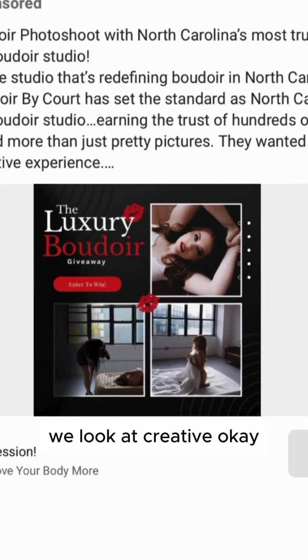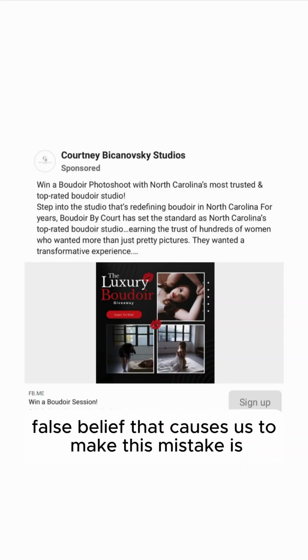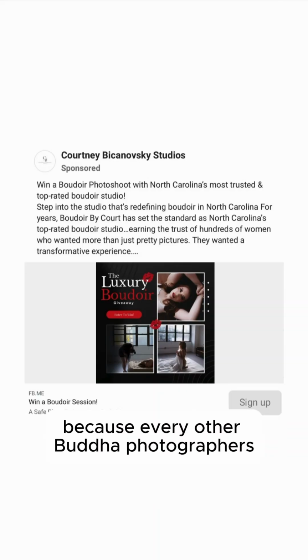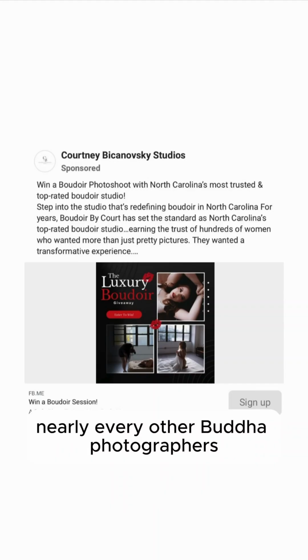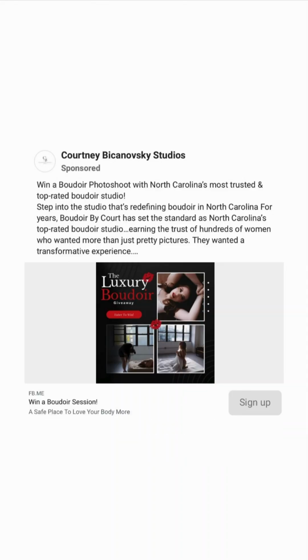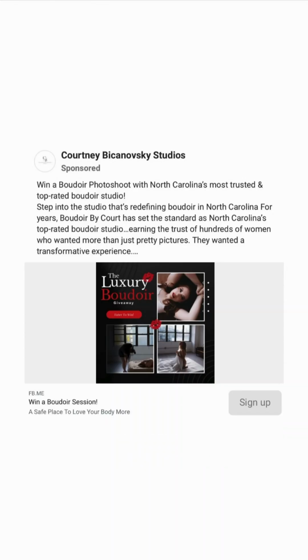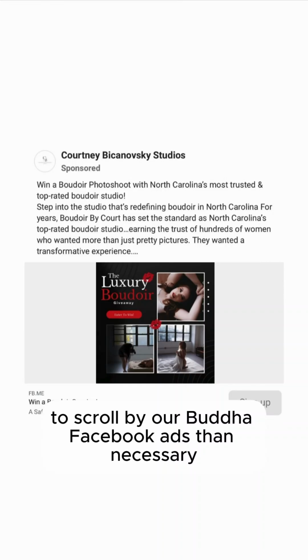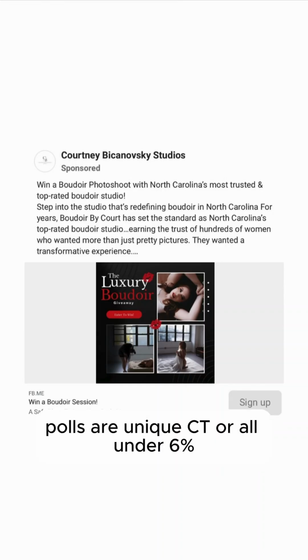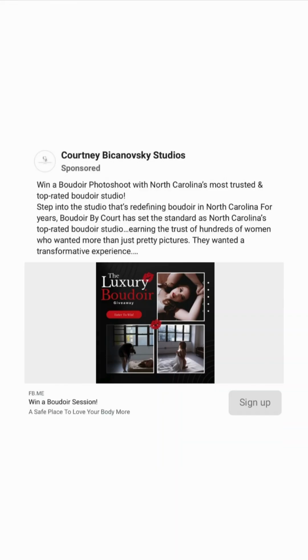Second thing we look at, creative. Okay, this looks like an ad mistake. The false belief that causes us to make this mistake is we believe our Boudoir Facebook ads should look like ads, because nearly every other Boudoir photographer's Boudoir Facebook ads look like ads. And this is incorrect. We don't want to make this mistake. What actually happens is it causes way more women to scroll by our Boudoir Facebook ads than necessary, pulls our unique CTR all under 6%, and increases the probability we have BLCS, Boudoir low click syndrome.